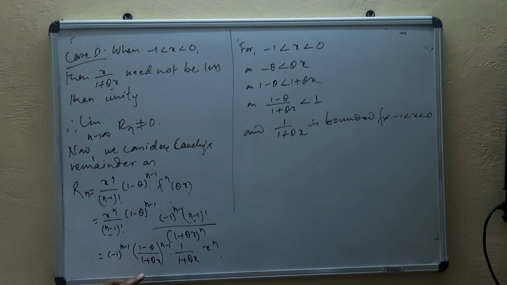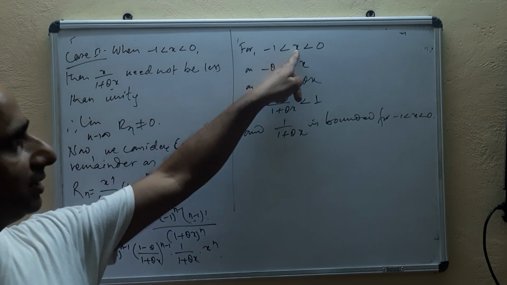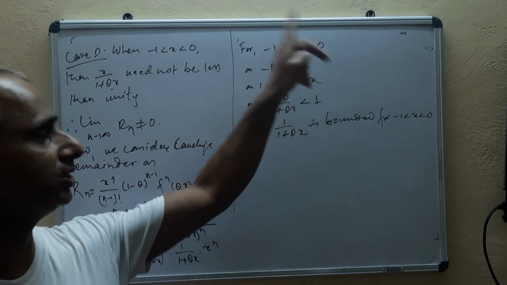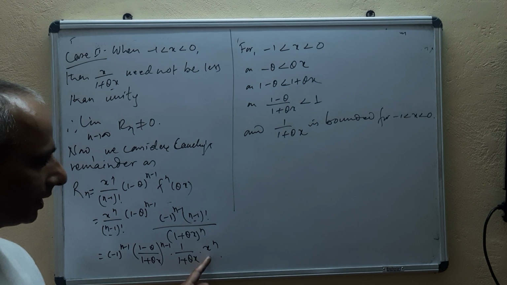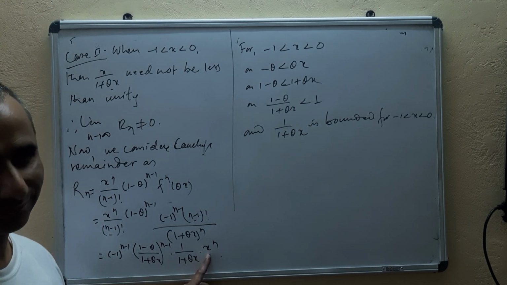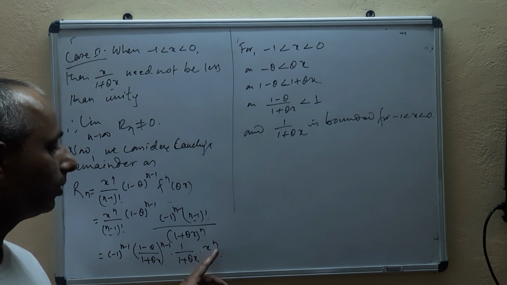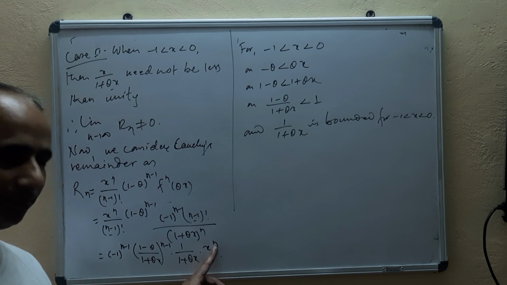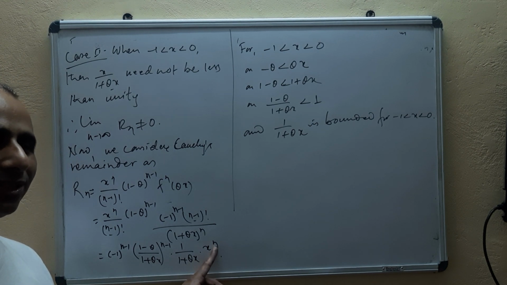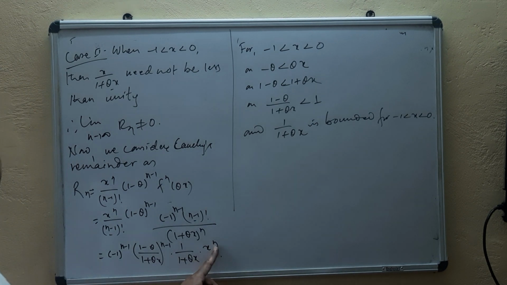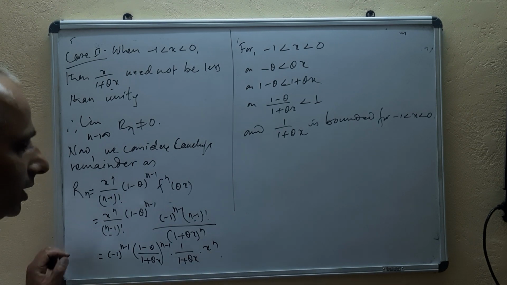So now let's see. Now we have got another x to the power n, and the value of x, you can see, lies between minus 1 and 0. Means it is a negative proper fraction, isn't it? So if you go on increasing its power, its numerical value goes on decreasing, means absolute value goes on decreasing.